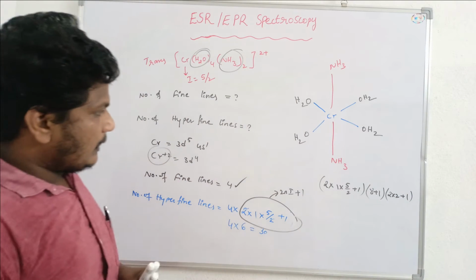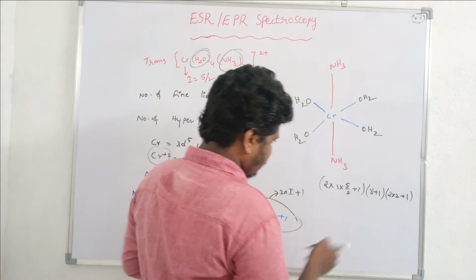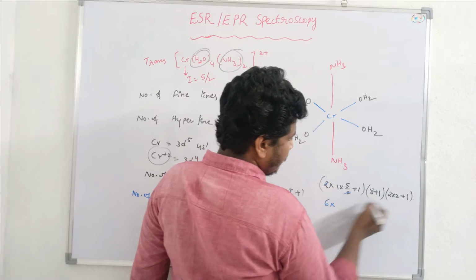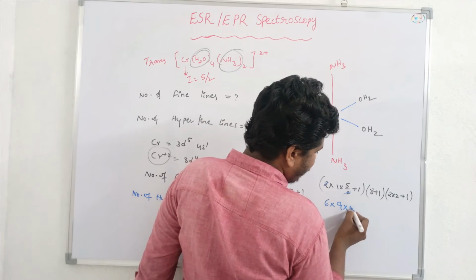Now let us calculate. The 2 and the 2 cancel out: 6 into 9 into 5.